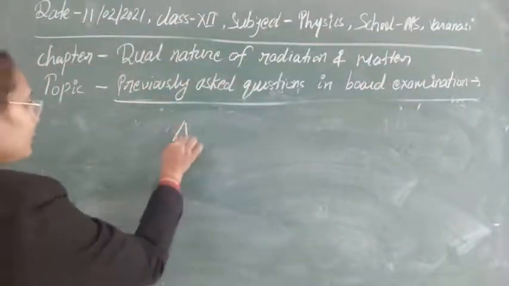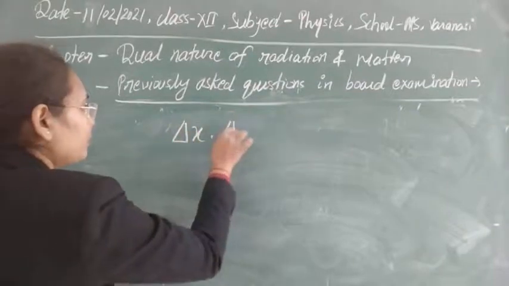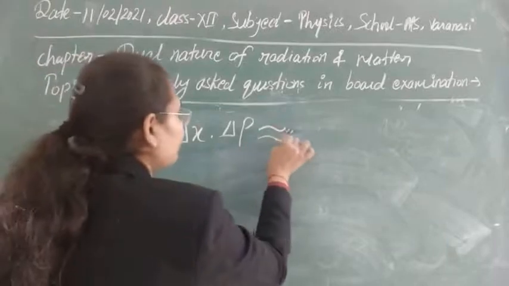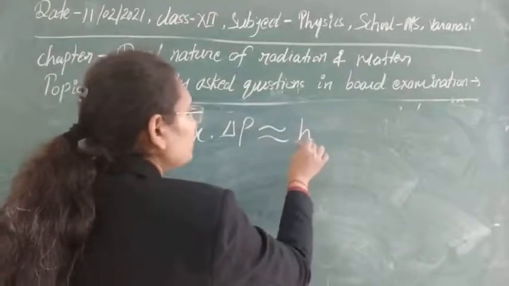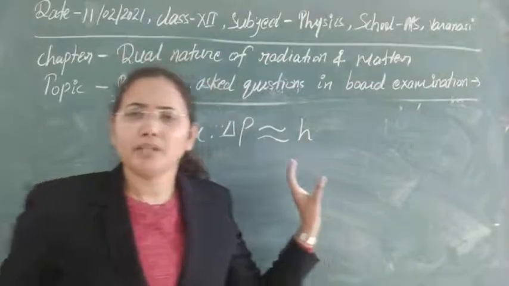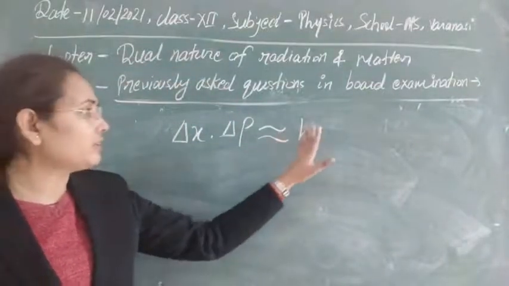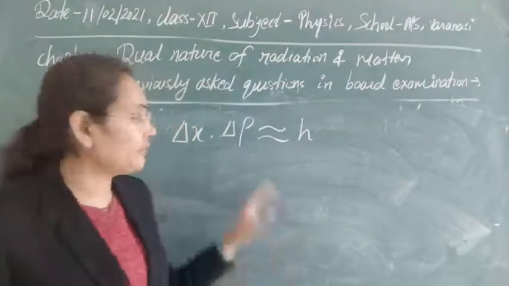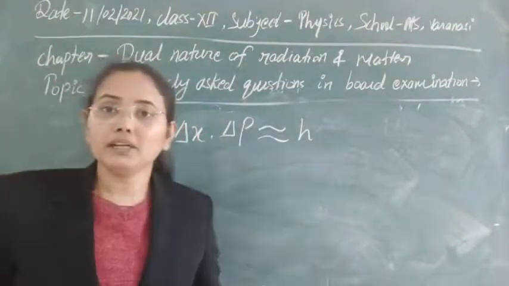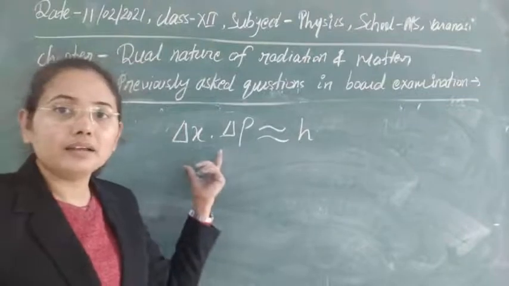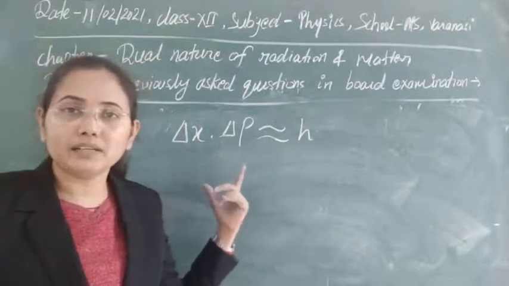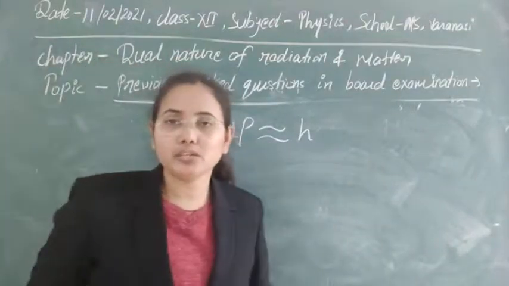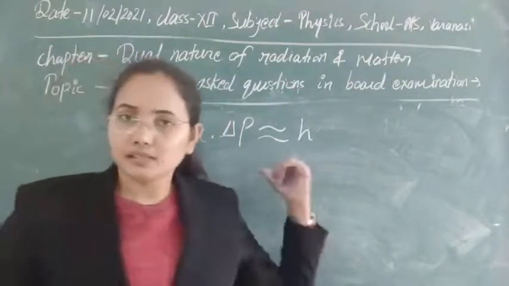If you write it in terms of position and momentum, the product of the uncertainties is nearly equal to h upon 4π. So if we have to calculate the uncertainty in distance, or the uncertainty in position and momentum, when using both concepts at a single time, we can do it using this.